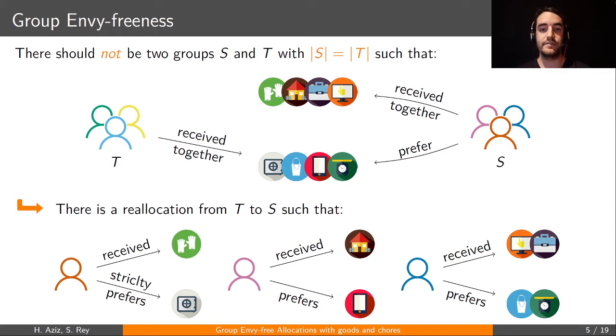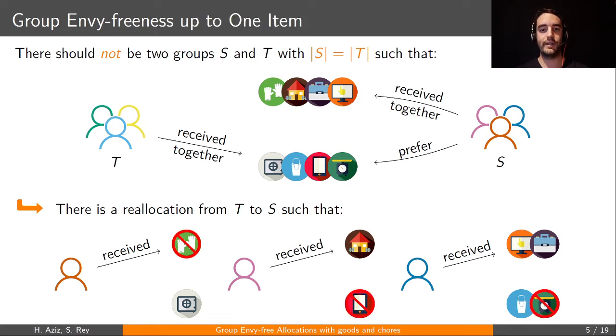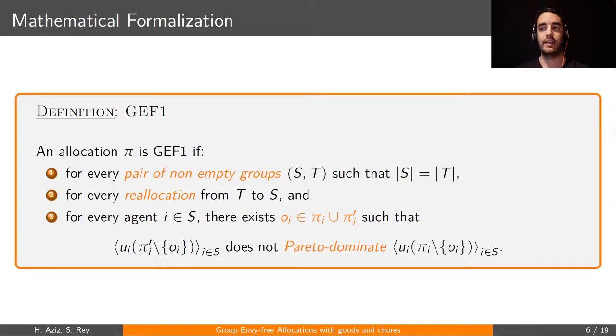It's easy to see that this generalizes envy-freeness, and thus we cannot guarantee that a GEF allocation exists. So what we're going to do is once again relax the requirement and introduce group envy-freeness up to one item, GEF1, which stipulates that we can eliminate the envy by removing one item as before. Okay, so let's formalize that a bit.